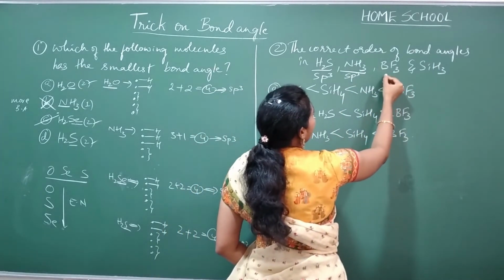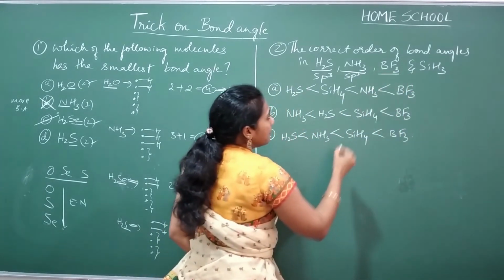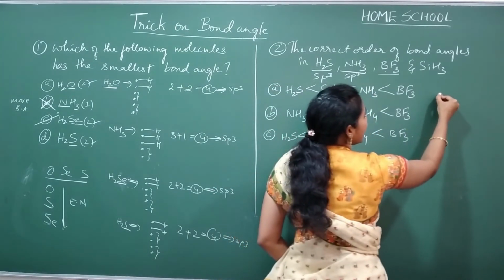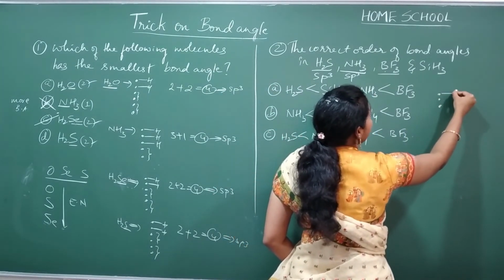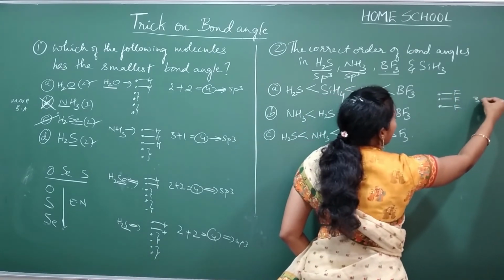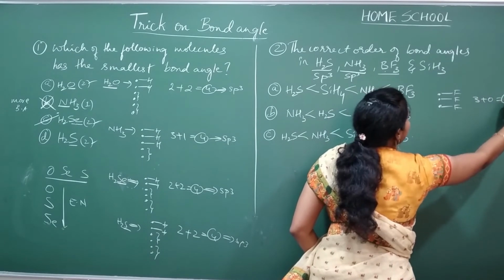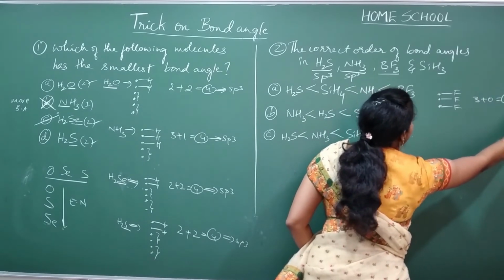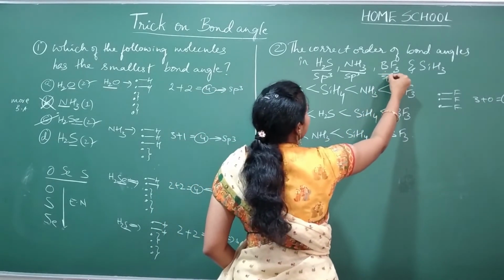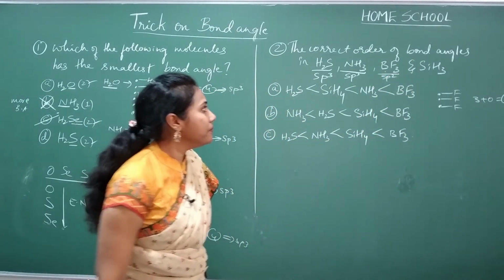And what about here? BF3. Boron belongs to the 13th group, so 3 valence electrons. Right? Each valence electron is bonded with fluorine. So 3 sigma bonds plus 0 lone pairs. You get 3, and 3 in the sense hybridization is sp2. So boron is having sp2 hybridization.